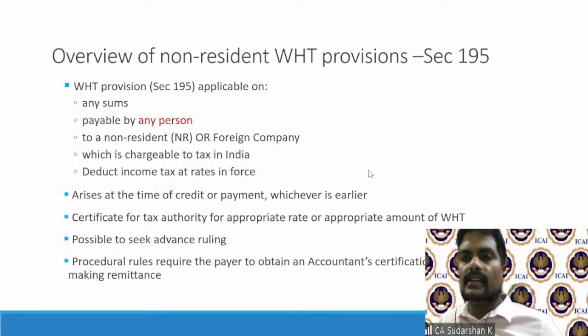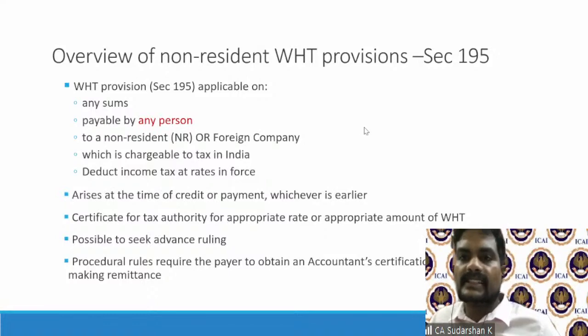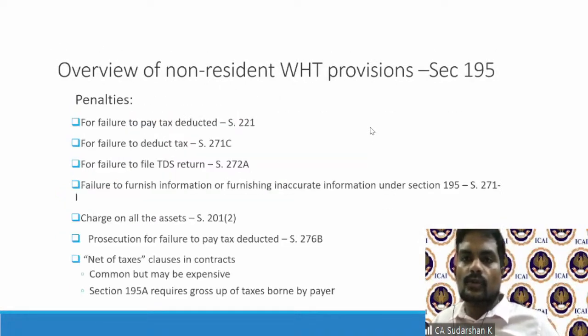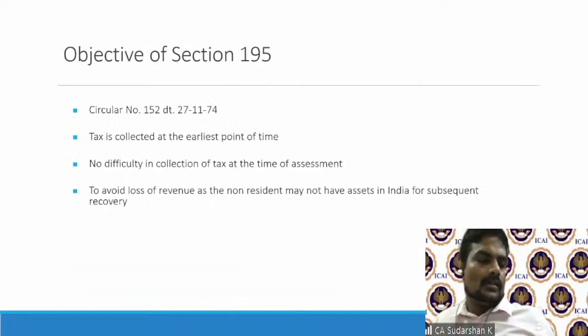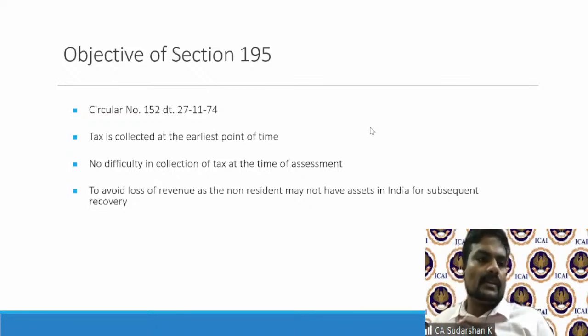Now, having seen Section 195, in terms of any sum being payable to any person, deduct income tax at source. Let's look at this question here. Question number 21. Messrs. ABC Private Limited. Share the screen.